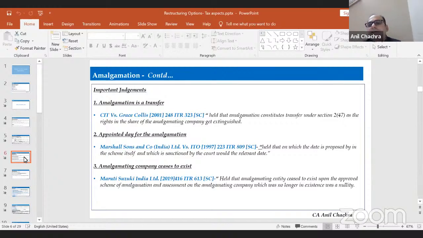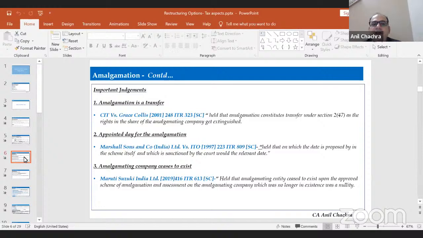The second thing is that when we do this amalgamation, merger or restructuring through the NCLT or court procedure, what is my appointed date? Because through the appointed date, the amalgamation or the merger becomes effective. Marshall Sons and Company is a very landmark judgment wherein the Supreme Court held that the appointed date proposed in the scheme itself will be treated as the appointed date for the consideration.